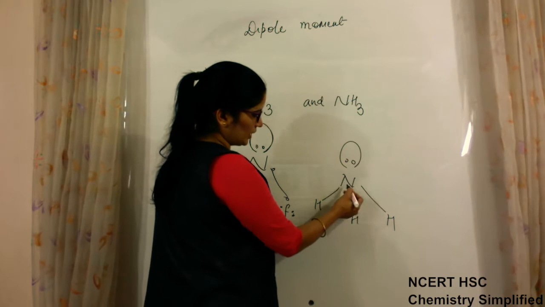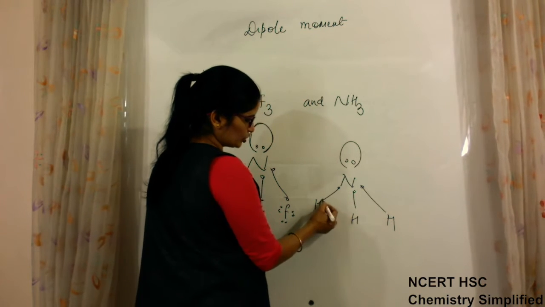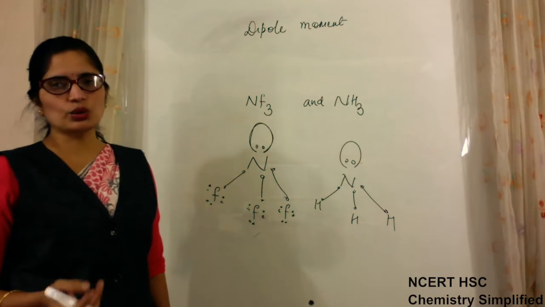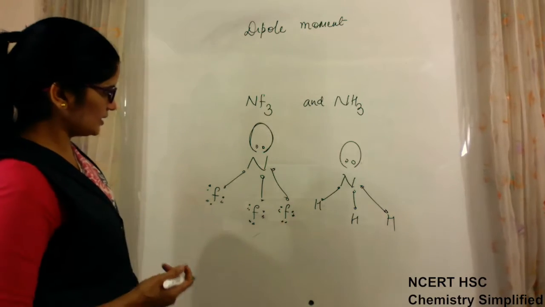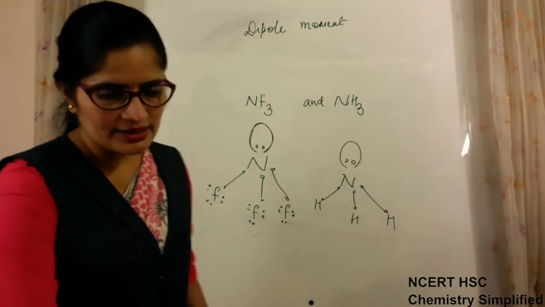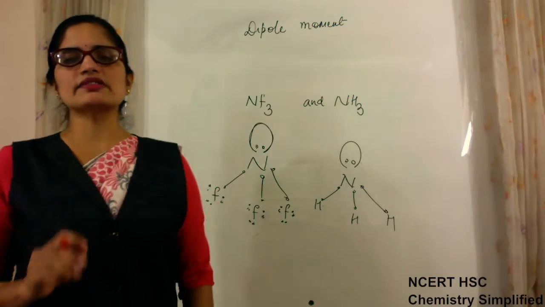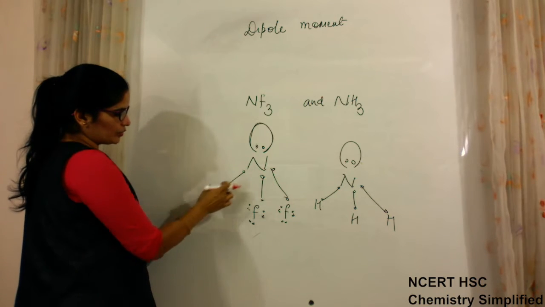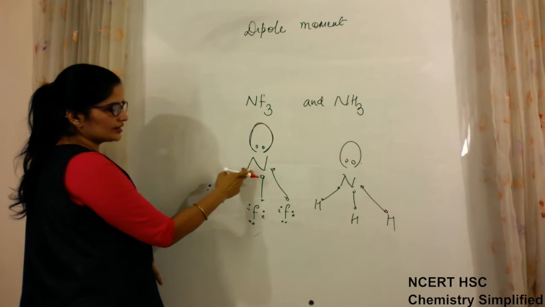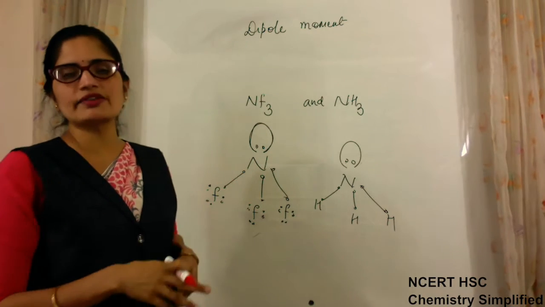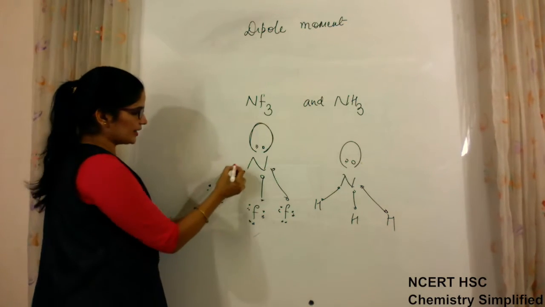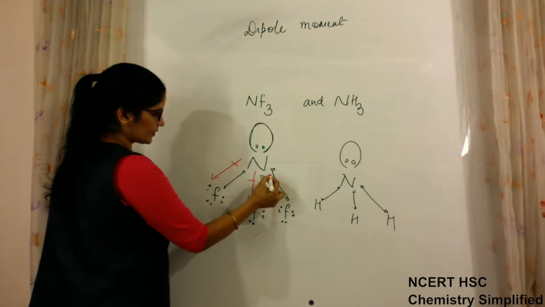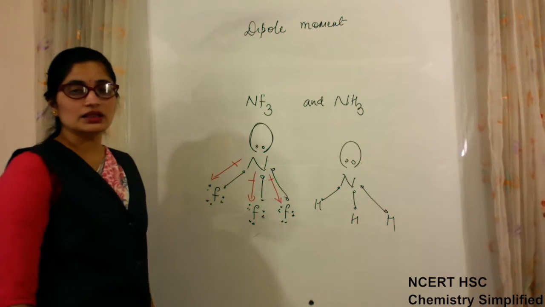Same is with NH3. Nitrogen is making 3 bonds with hydrogen, and 1 pair of electrons is present as a lone pair. Now we have to calculate its dipole moment. We do not know its value. If we see the nature of this bond, fluorine is more electronegative than nitrogen because fluorine has the highest value of electronegativity. So the direction of dipole will be this. For this bond also the direction will be this, and this bond also.